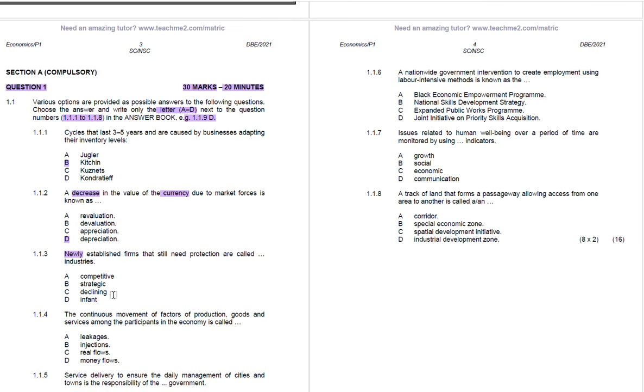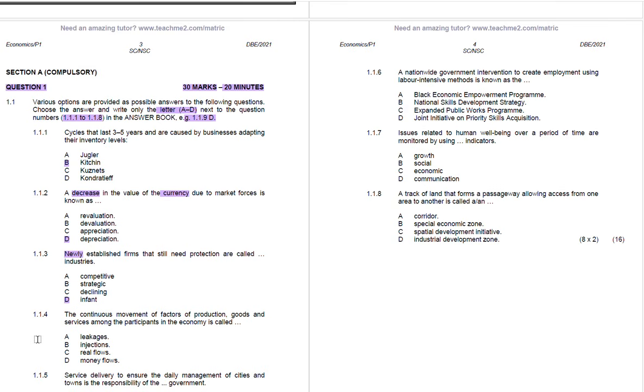Something that is new, something that is still a kid, maybe. What do you call a new person? You call them an infant, right? So this is a newly established firm. The correct answer will be infant, which is D, because newly established firms that still need protection are called infant industries.